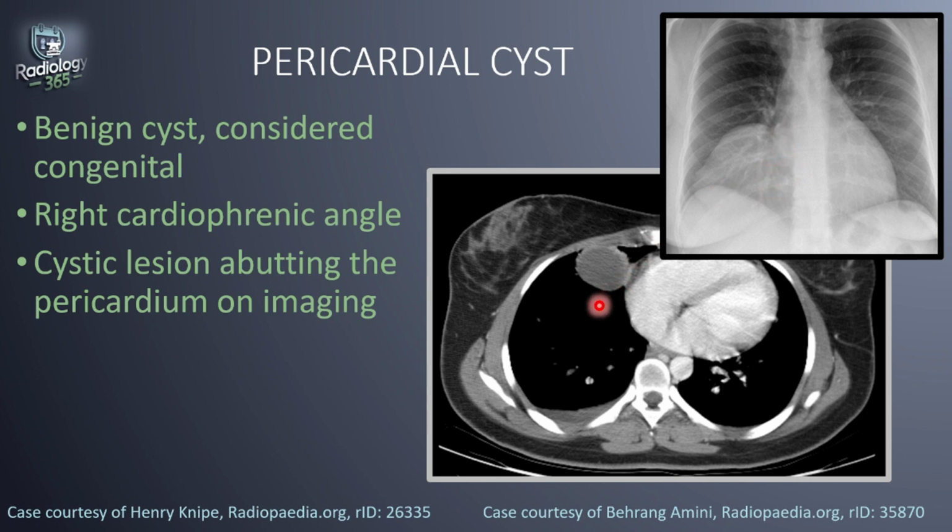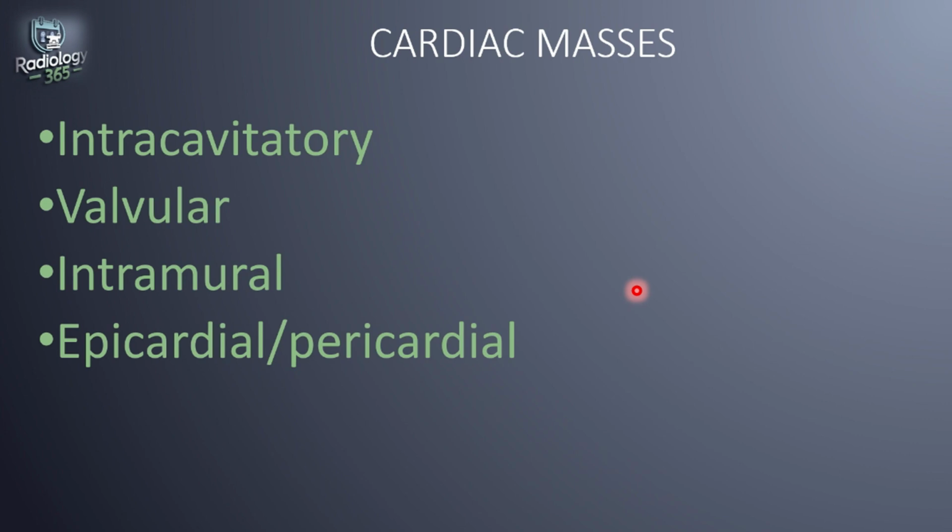This is a different patient. This axial CT is a different patient, but with the same pathology. And we see this cystic lesion abutting the right heart border. And this was proven to be a pericardial cyst. Then cardiac masses can also show as mediastinal lesions, especially seen on CT and on plain radiograph. Cardiac masses can be intracavitary, can be valvular, can be intramural, or epicardial or pericardial. And the composition of the mass, its behavior at the margins, and the way it enhances are important diagnostic imaging features, as we will see later when we get into the cardiac chapter.